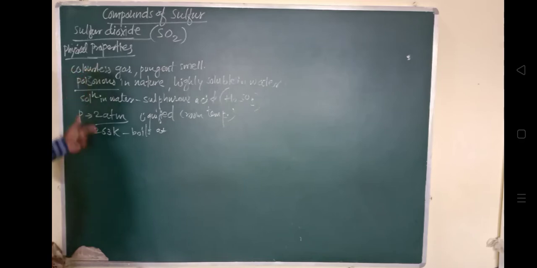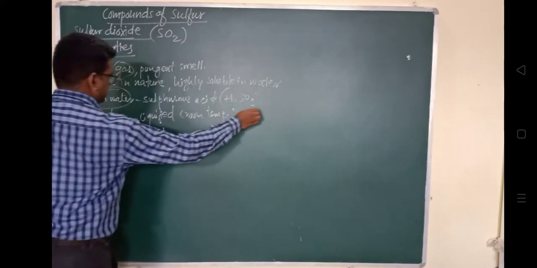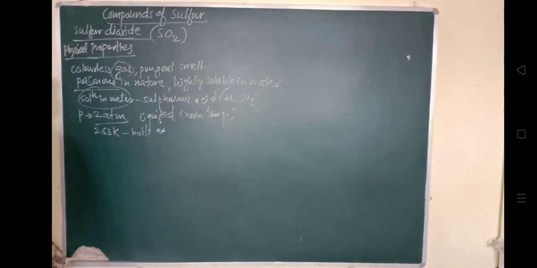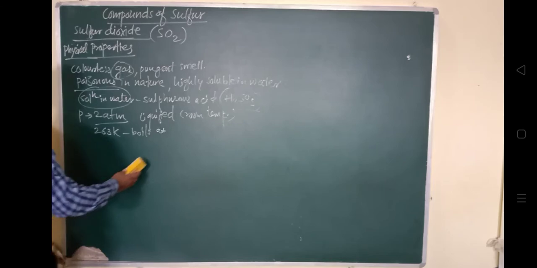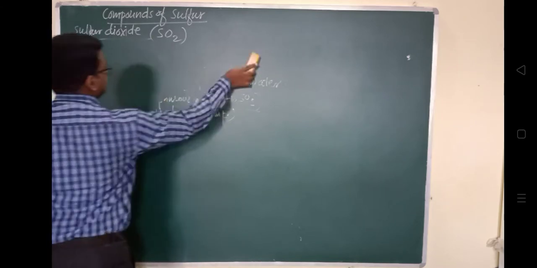It exists in gaseous form at normal room temperature, and it is poisonous in nature and highly soluble in water. But its solution in water is called sulfurous acid, H2SO3. So these are the physical properties at normal room temperature, and it boils at 263 Kelvin. Now we'll look at the chemical properties of sulfur dioxide.